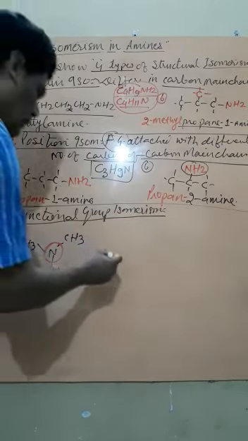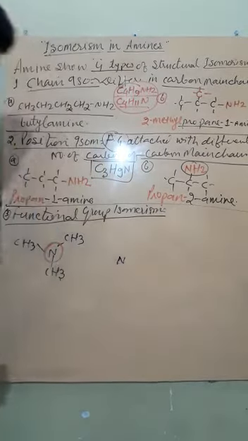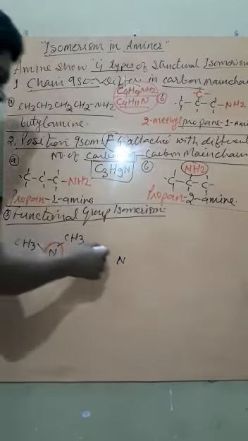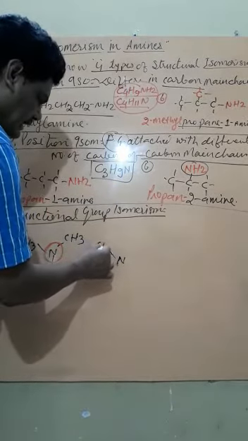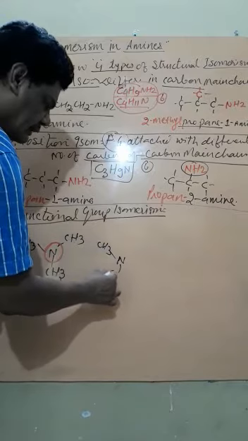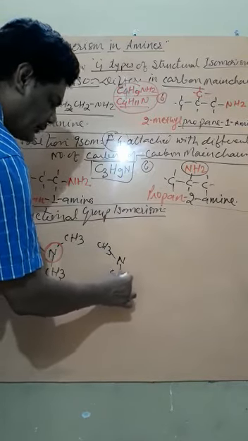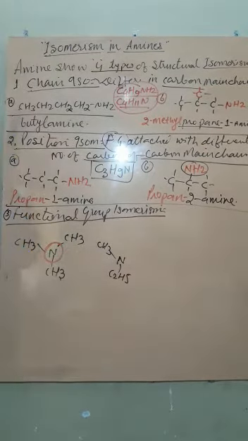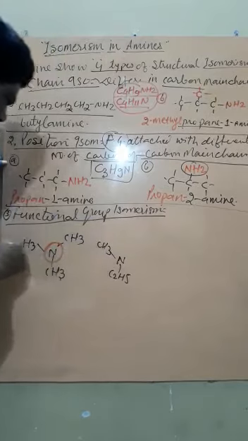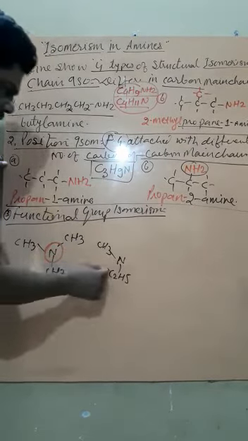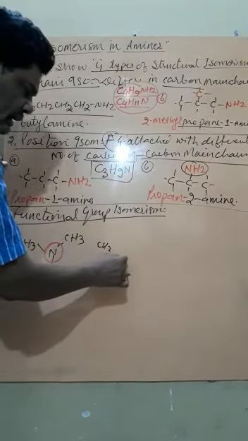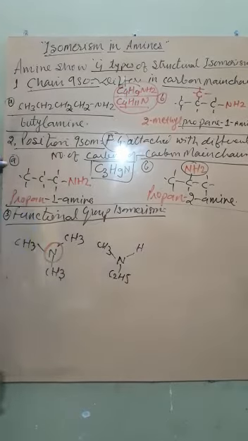If you write one more compound, this is N. Getting? Now this is CH3, this is C2H5, CH3, C2H5. Are you getting? Now 1, 2 and 3 carbons are there, but now there is one hydrogen.